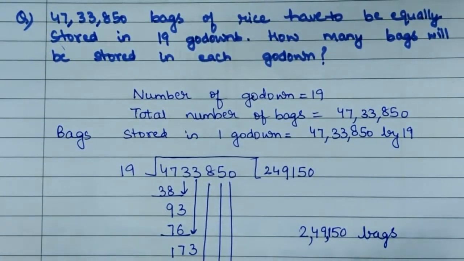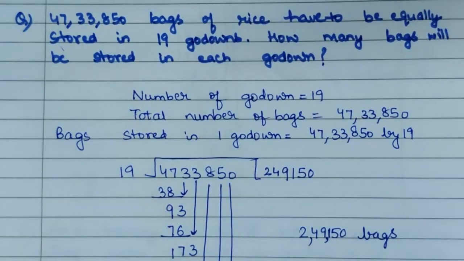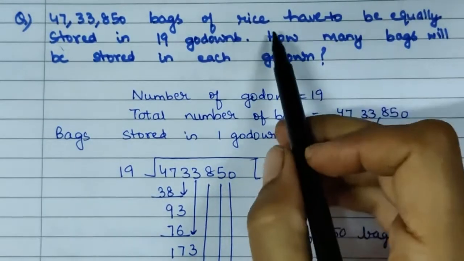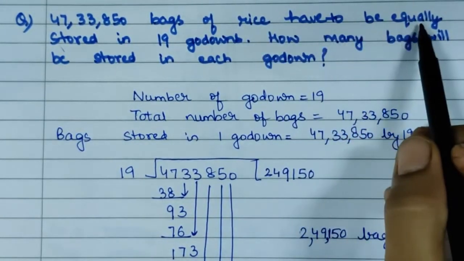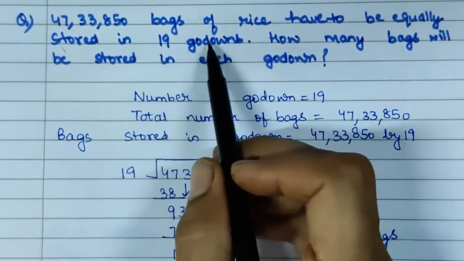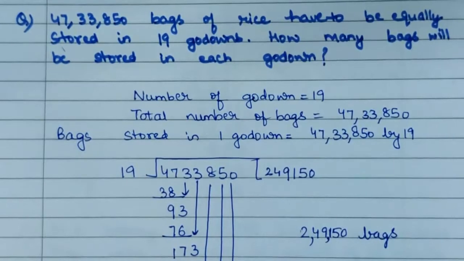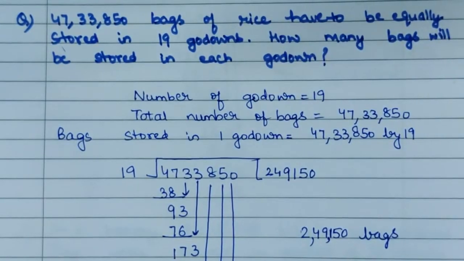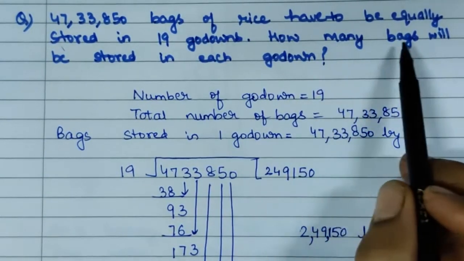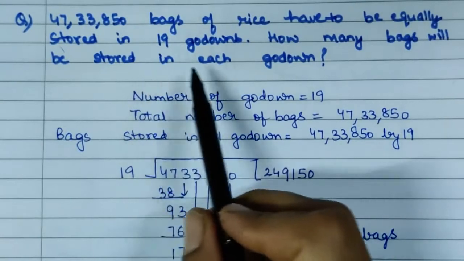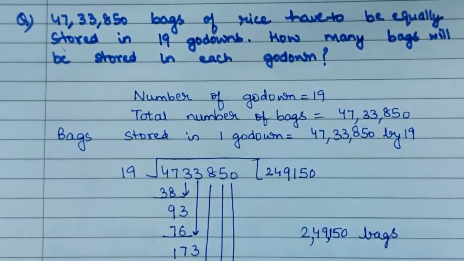Now children, the first question is: 47,33,850 bags of rice have to be equally stored in 19 godowns. It means we have to divide them equally. In how many godowns? 19 godowns. And how many bags will be stored in each godown?